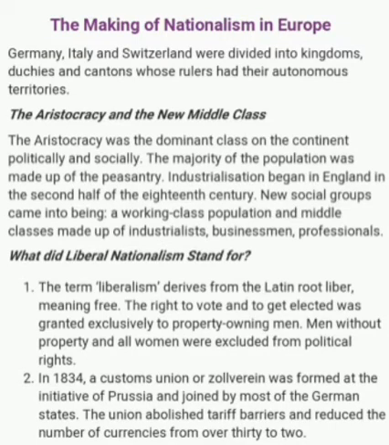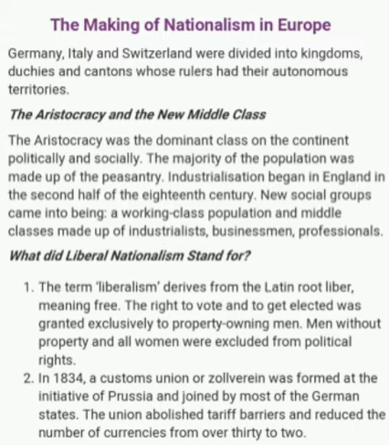Today our topic is the making of nationalism in Europe. Germany, Italy and Switzerland were divided into kingdoms, duchies and cantons, whose rulers had their autonomous territories.